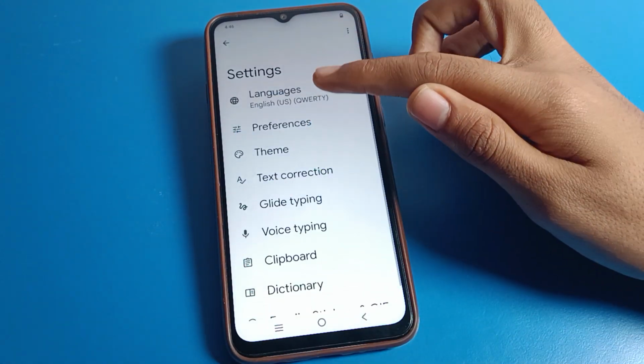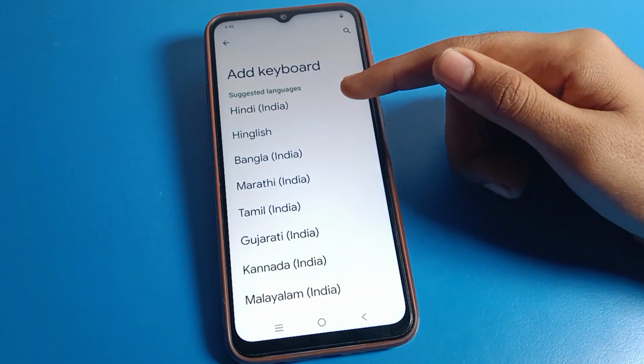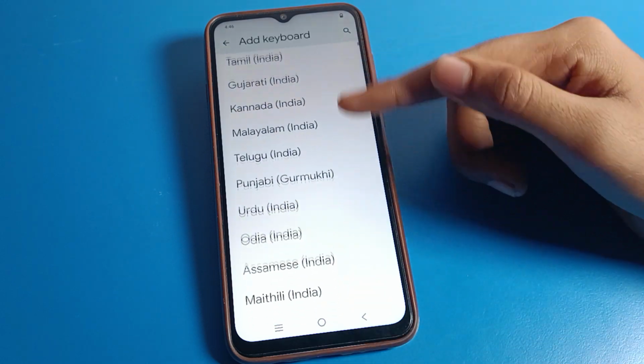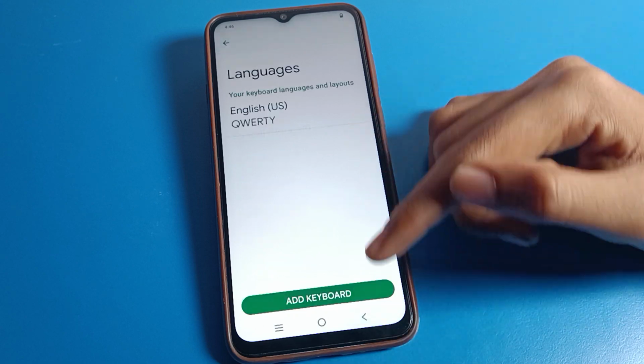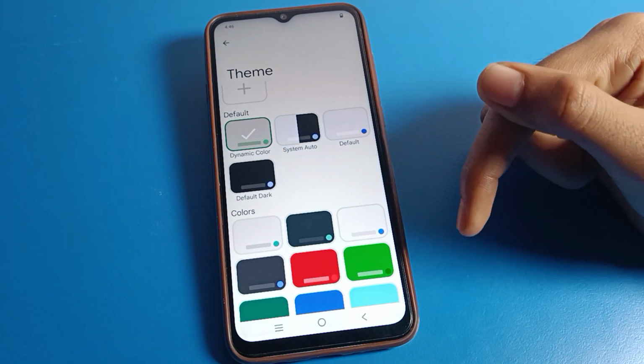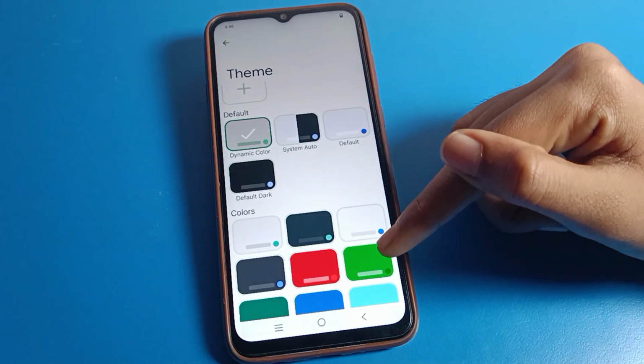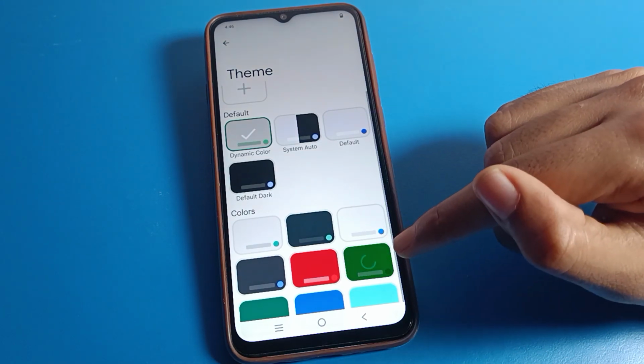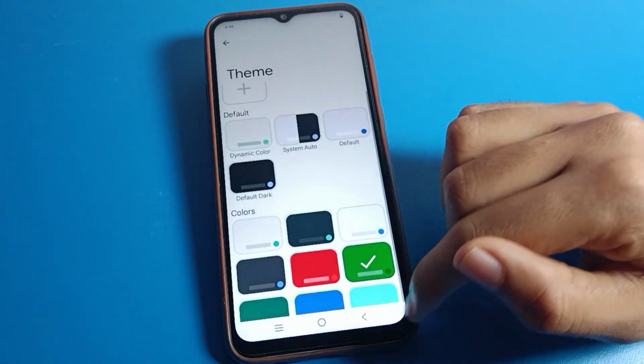And friends, if you want to add a keyboard language, click here. You can add your keyboard language, whichever language you want to use, from here. Friends, if you want to set a keyboard theme, you can select one. For example, I will select this green theme and apply it here.